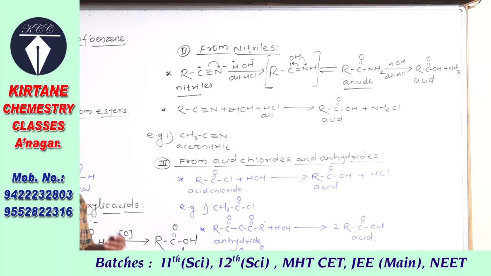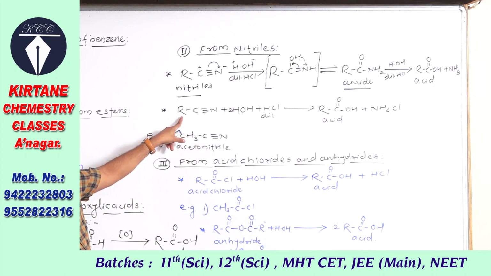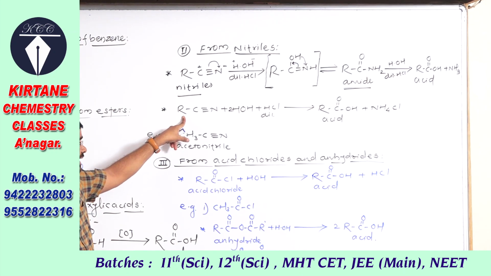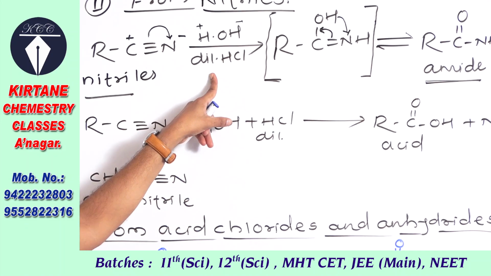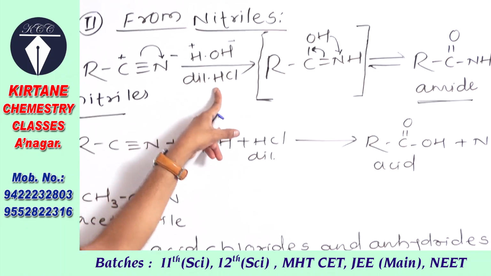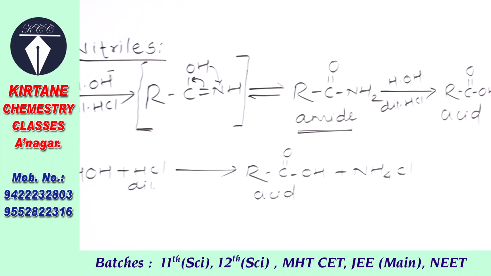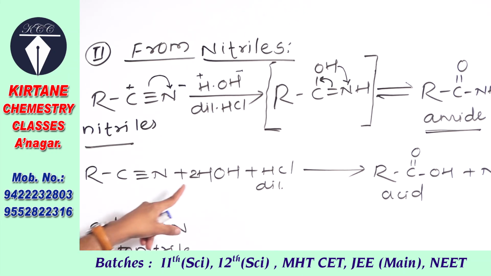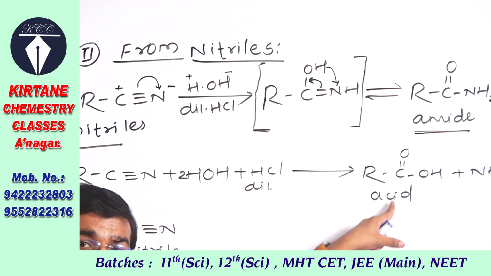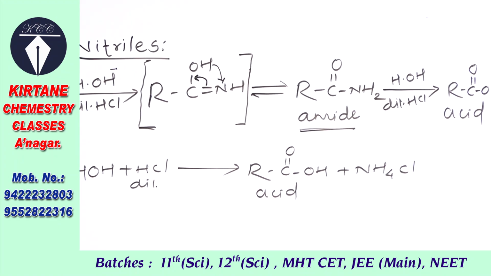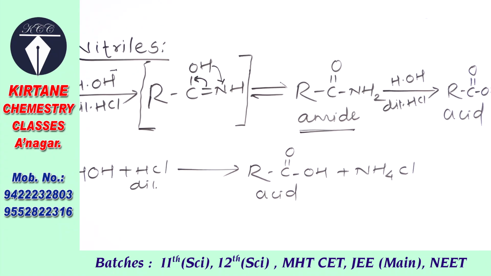Now see, you can shorten this reaction, means you can write this equation like this also, nitriles or cyanides, hydrolysis by using dilute acid. आपण काय केलं, इथे दोन स्टेप मध्ये वॉटर ऍड केलेले अगोदर, इथे या स्टेप मध्ये वॉटर ऍड केला, नंतर या स्टेप मध्ये वॉटर ऍड केला इन द प्रेझेन्स ऑफ डायल्यूट ऍसिड. काय करा, एकदाच दोन वॉटर मॉलिक्यूल ऍड करा, twice of H2O, dilute HCl, and directly it forms acid, and white fumes of ammonium chloride are liberated. White fumes of ammonium chloride are formed as byproduct.